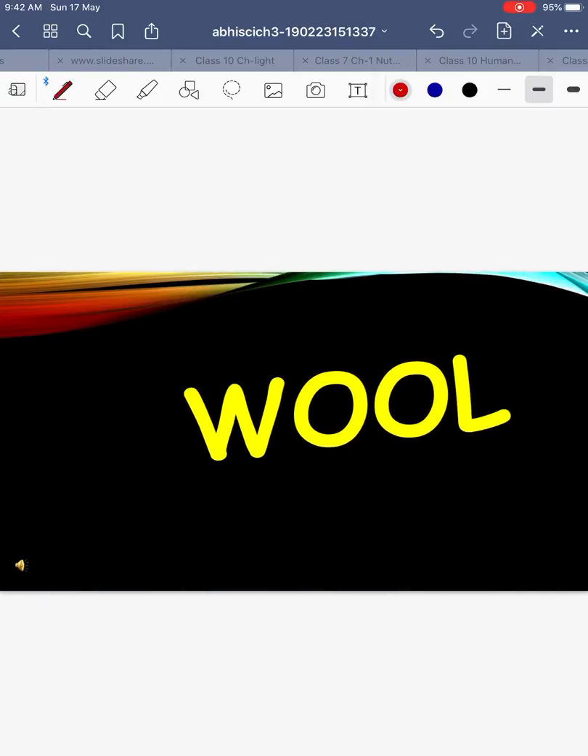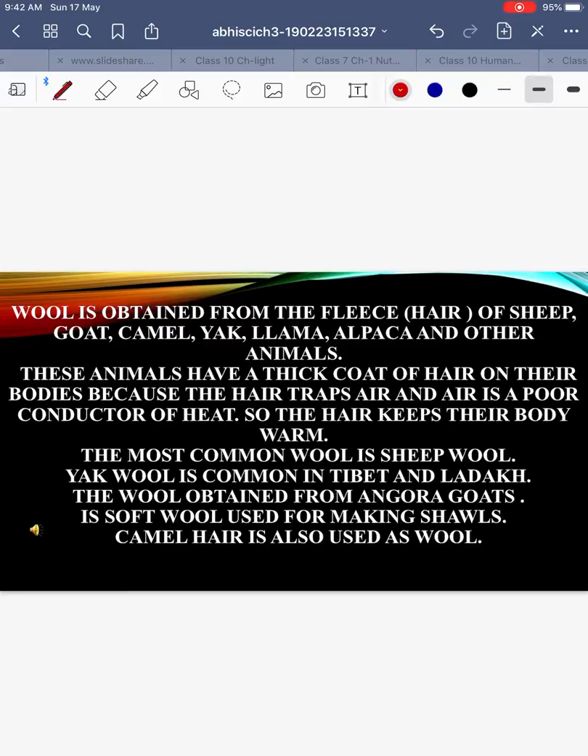Okay, so, wool is obtained from the fleece of the sheep, goat, camel, yak, llama, alpaca, and other animals. They have a thick coat of hair on their body because their hair traps air, and air is a poor conductor of heat, so the hair keeps their body warm. This I have already told you, that the hair which they have on their body is porous, that is having air inside, and air is a bad conductor. It does not allow their body heat to escape.